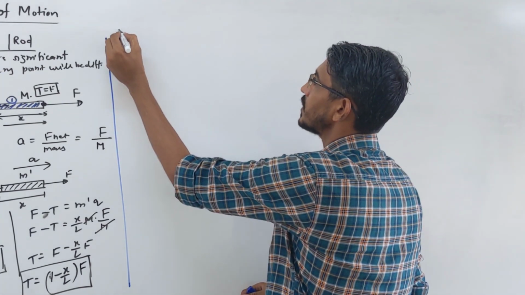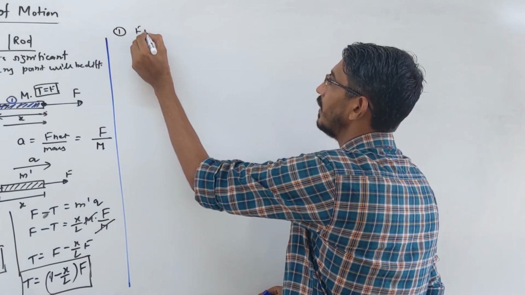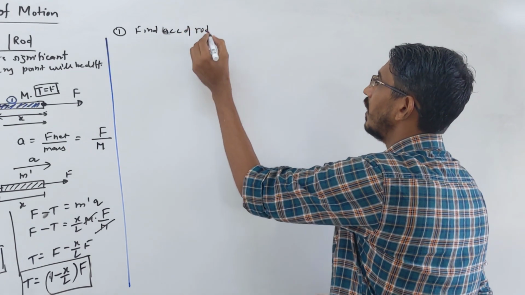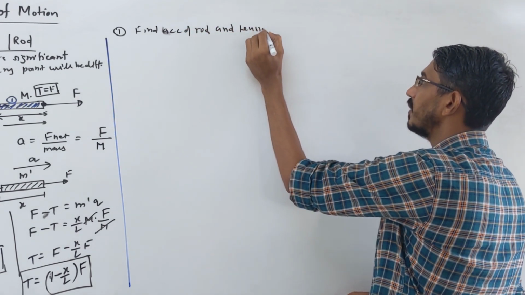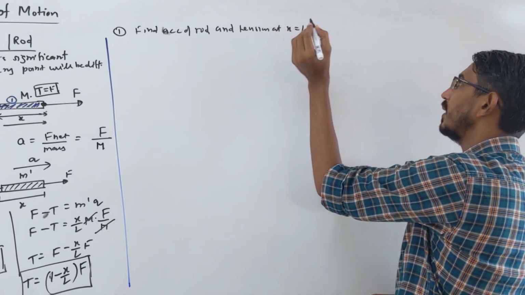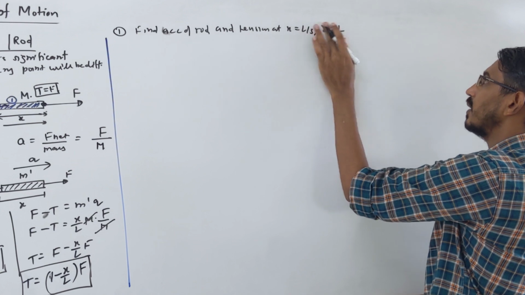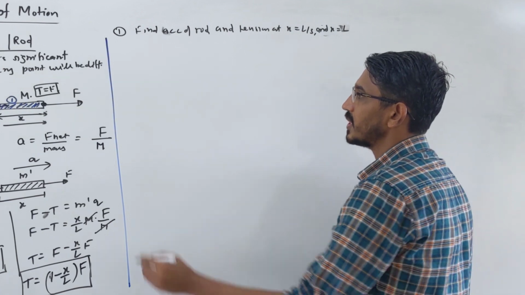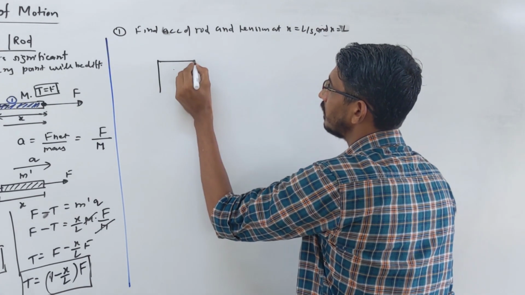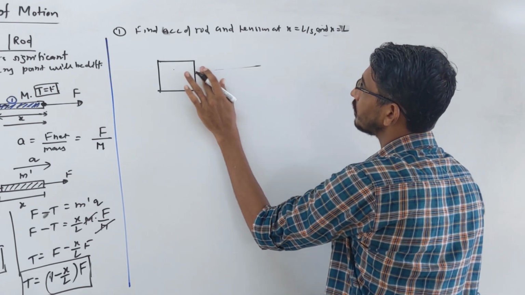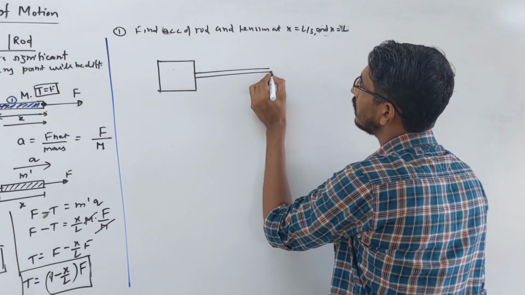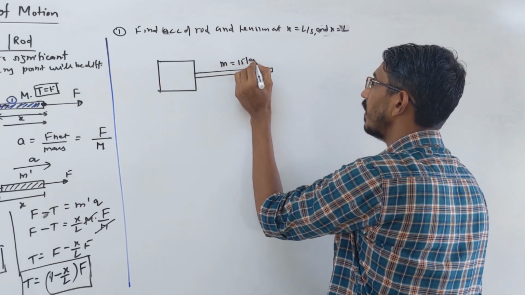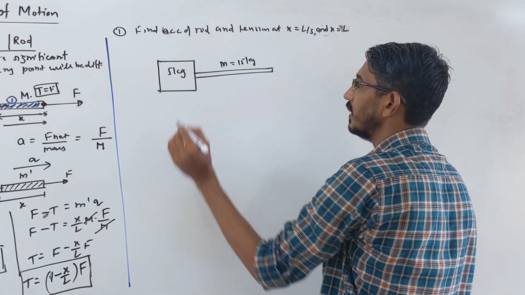Suppose this question is given to you: find the acceleration of the rod, and the tension at x equal to L by 3 and at x equal to L. Two questions I can ask. There is a block given and a rod given. The mass of the rod, let's write 15 kg. The mass of the block, let's write 5 kg.